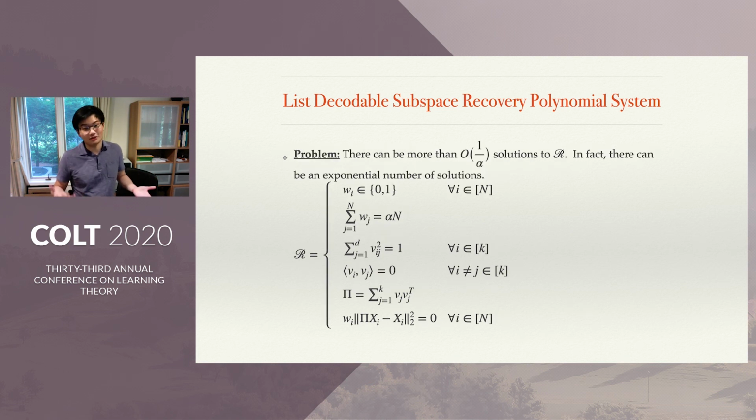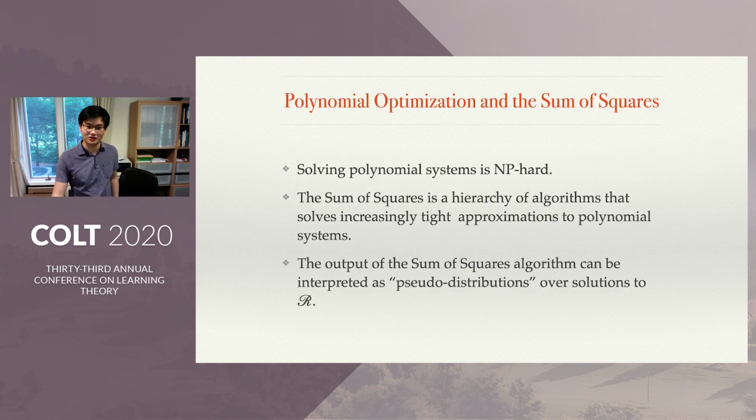Right, but there's a problem. There can be more than big O of 1 over alpha solutions to R. In fact, there can be an exponential number of solutions. So this seems to be a bit of a problem. Even if I had oracle access to a polynomial system solver, it seems like I can't solve this problem yet. To talk more about this, I'll have to introduce some of the nuances of this polynomial system solver that we have access to.